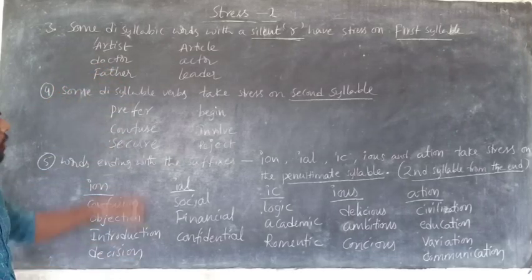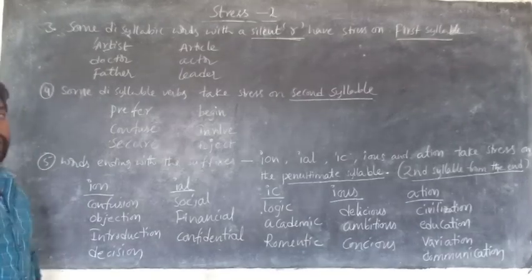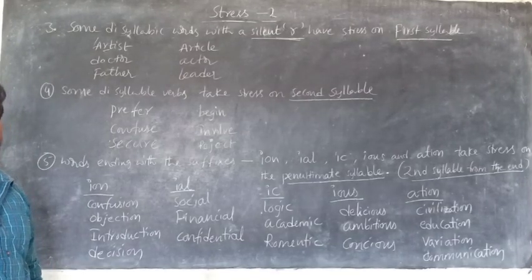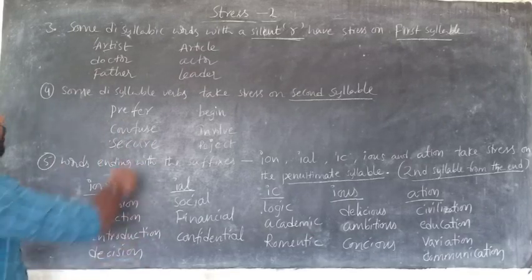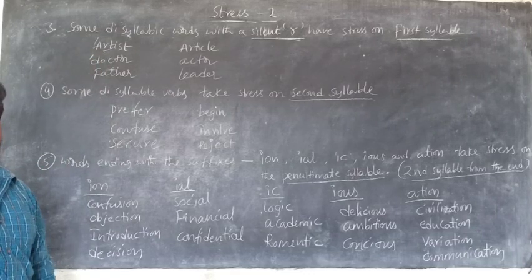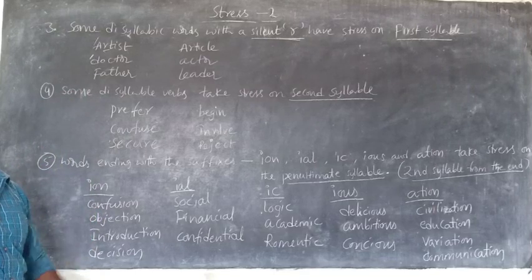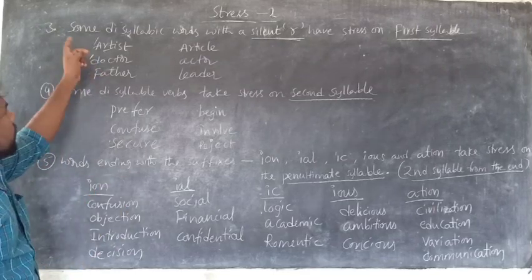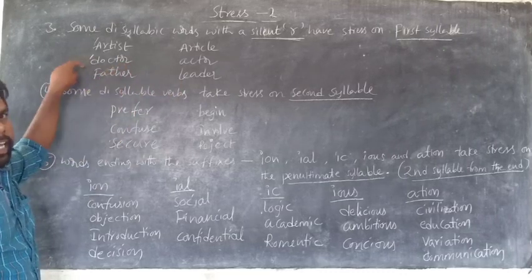Next one is a disyllabic word: doctor. R is silent. It's doctor. Visit the doctor. The first syllable is the stressed syllable. Is it clear? The rule is: some disyllabic words with a silent R. R is silent, and it's a disyllabic word.